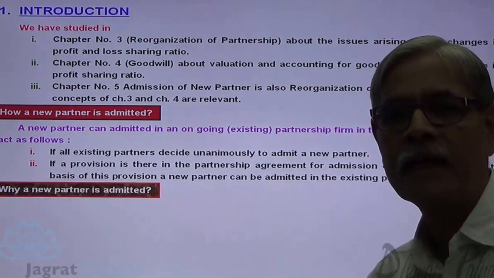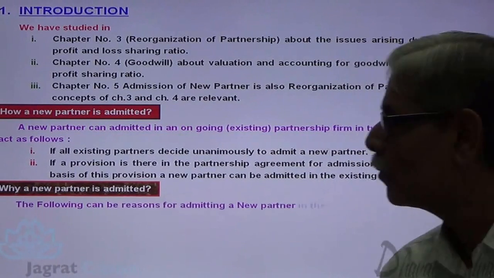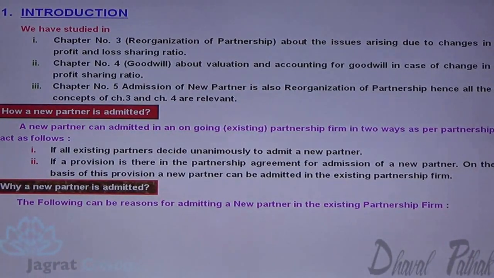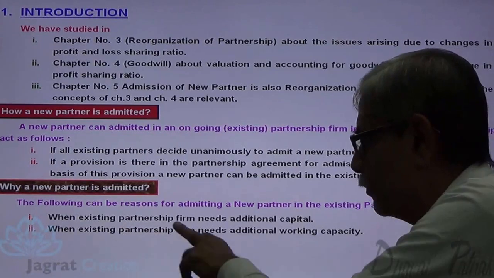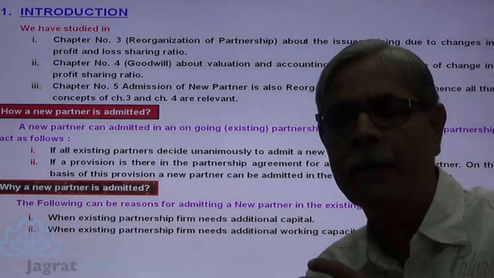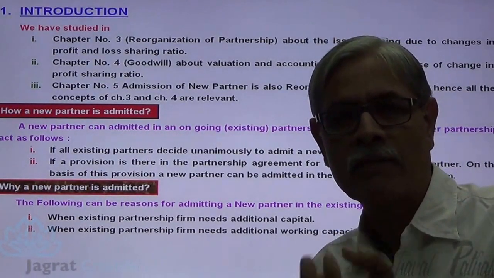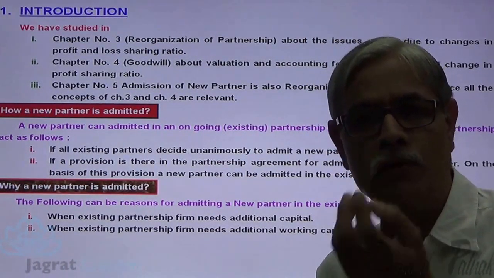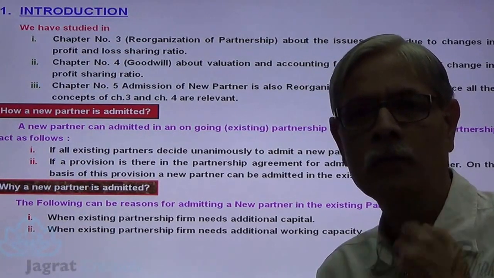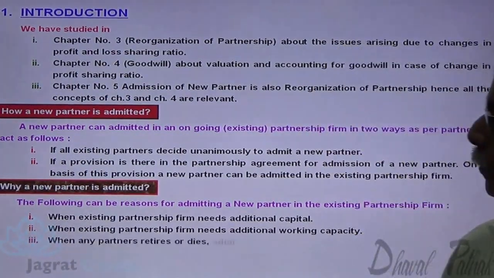Why is a new partner admitted? The following can be the reasons. For admitting a new partner in the existing partnership firm, when the existing partnership firm needs additional capital, when the existing partnership firm needs additional working capital, when the partnership firm requires workforce, persons to work for the firm, then also a new partner can be admitted.